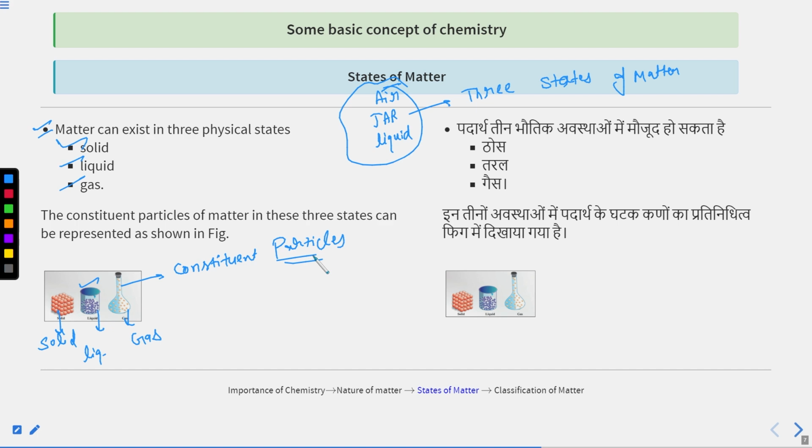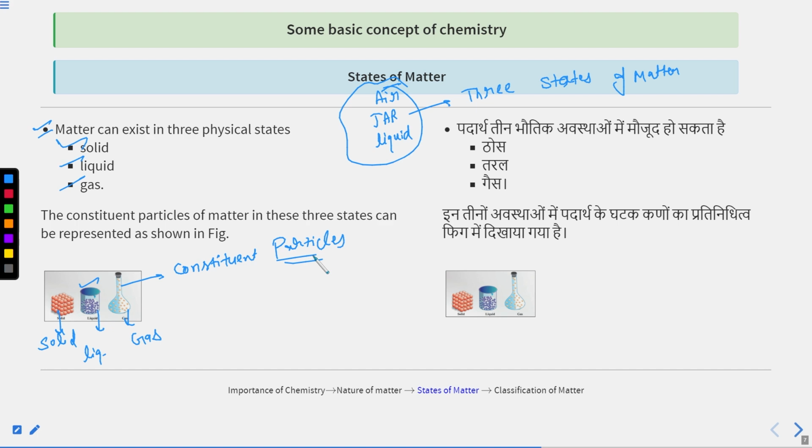Particles of matter occupy space and they can be perceived by our senses. They have interparticle forces of attraction. If particles of matter have interparticle forces of attraction, the interesting point is that they are very close to each other. It means they have space, they have interparticle forces of attraction, and they are in continuous motion. Not only in liquids or gases, in solids they are in motion.